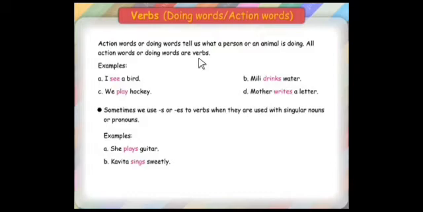See, play, drinks, writes, plays, sings, eat, bake, teach, bring, come, go, sit, stand, sleep, play. These are all action words called verbs. Examples are given here. I see a bird. See is the action word. We play hockey. Play is the action word. Millie drinks water. Drinks is an action word. Mother writes a letter.